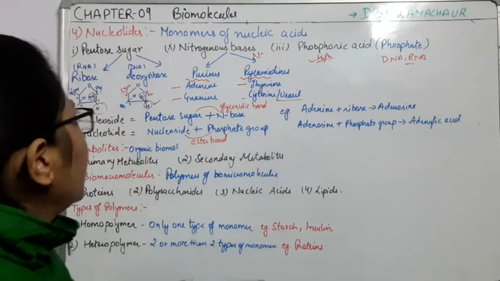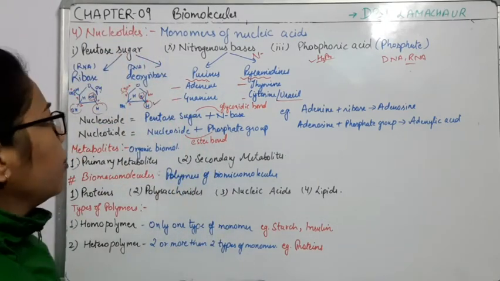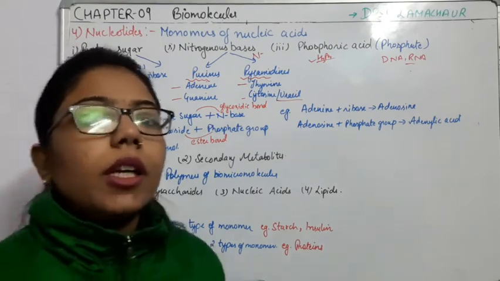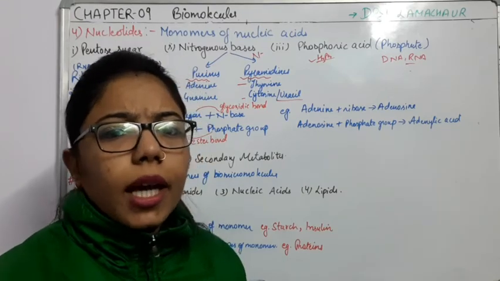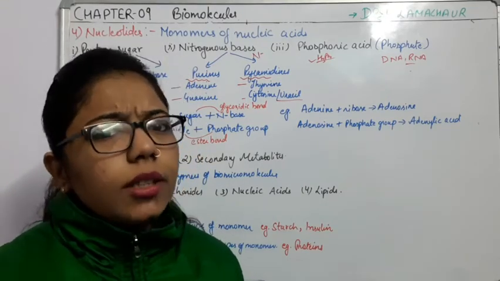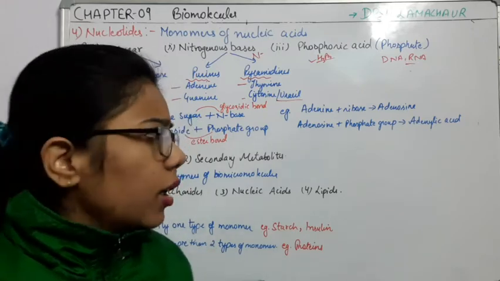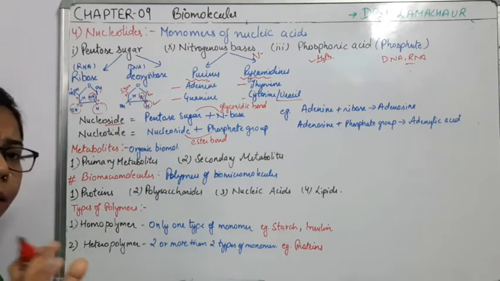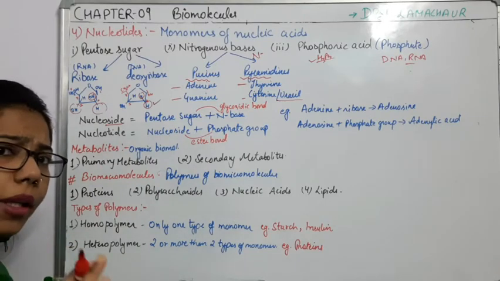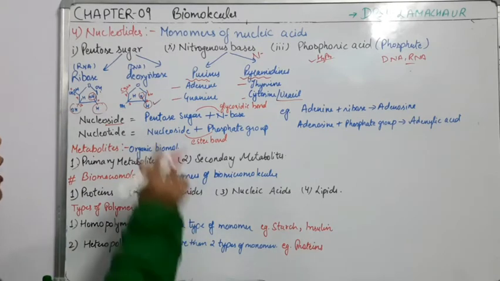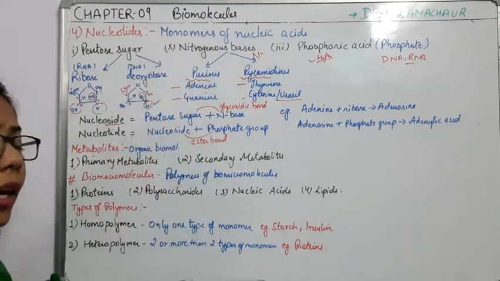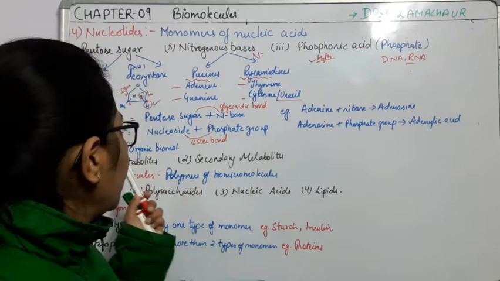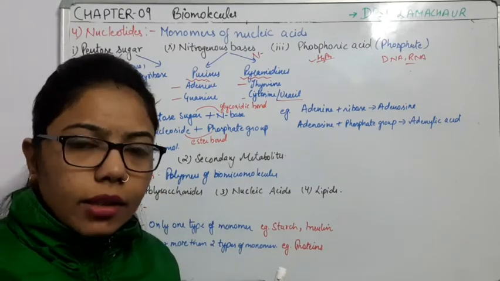Right here. So what we have done about the nucleotides, three compounds. On the basis of that, we are having two terms. These terms are very important. What are they? Nucleoside and the nucleotide. Okay, so what is the difference between nucleoside and nucleotide? So we can say that nucleoside is the combination of only two things. What are they? Pentose sugar and nitrogenous bases. When we are going to combine the pentose sugar with the nitrogenous bases, what will it form? It will form the nucleoside, right?